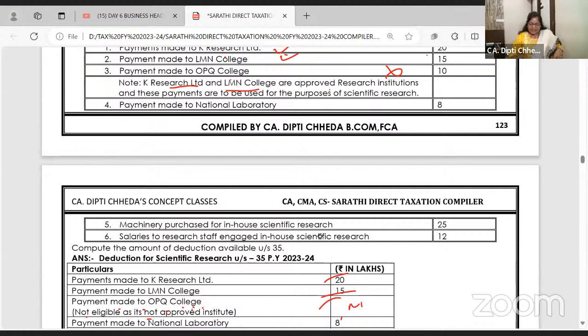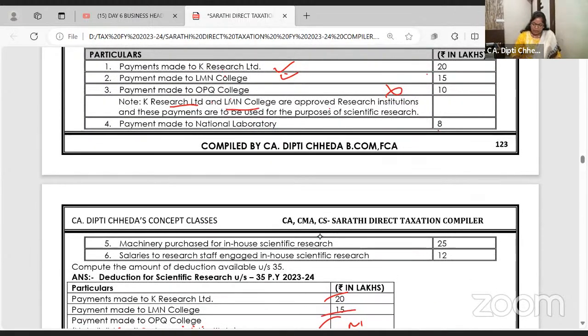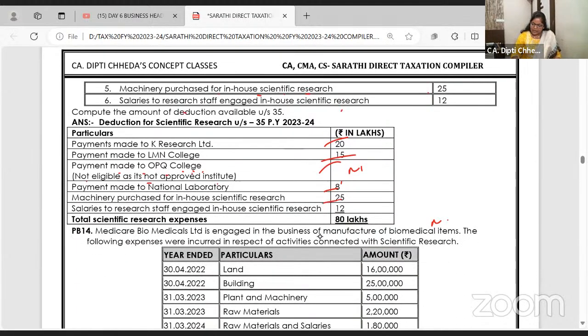Right? Payment to national laboratories, of course, allowed. Machinery purchased for in-house and salary paid, both are allowed. So this makes it total.